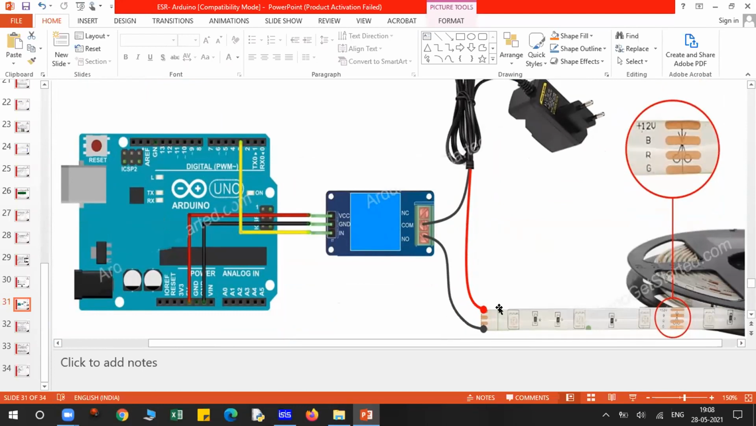Now I'll show you how to do this on Proteus. Till now, understood what a relay is and what a relay is actually doing, the exact meaning of relay and why we are using a relay. Okay, now we can go to Proteus.